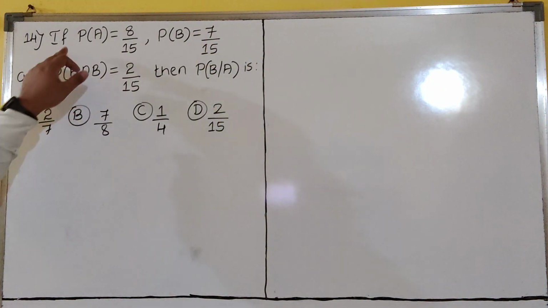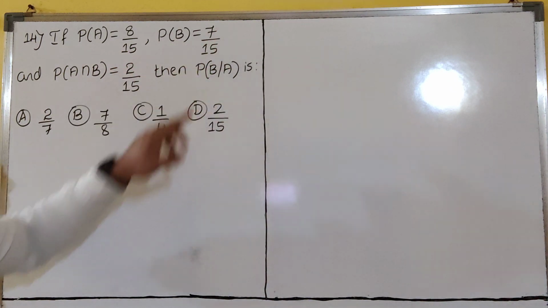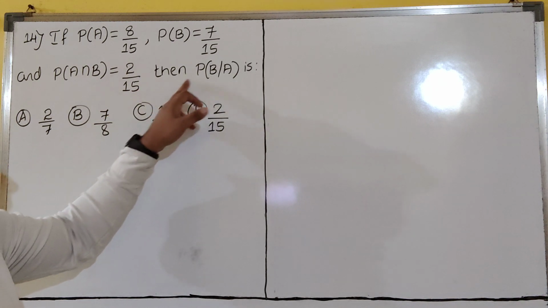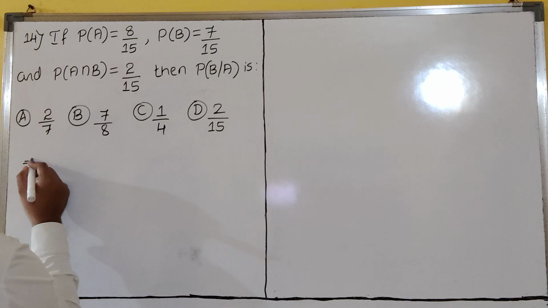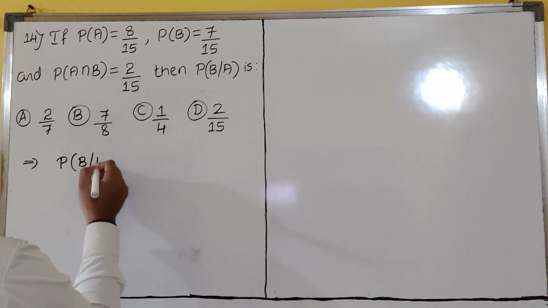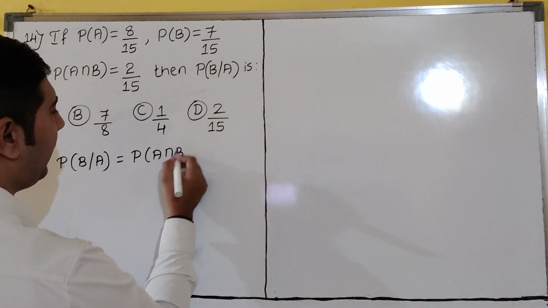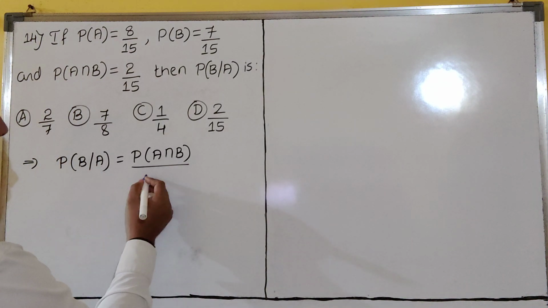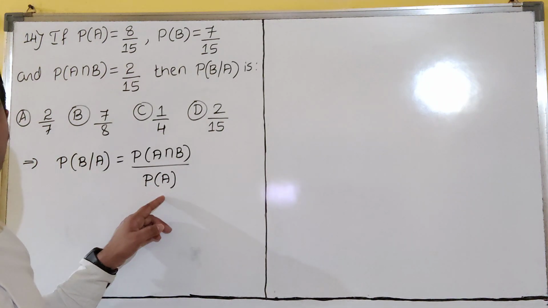Question number 14. If P of A is equal to 8 by 15, P of B is equal to 7 by 15, and P of A intersection B is equal to 2 by 15, then P of B bar A is what? There are 4 options given. Now let us find, dear students, P of B bar A. I will write it, everyone knows this. P of A intersection B divided by, what is the second element here? A, no? So then you have to write here P of A, dear students. If it is B, then P of B will come.